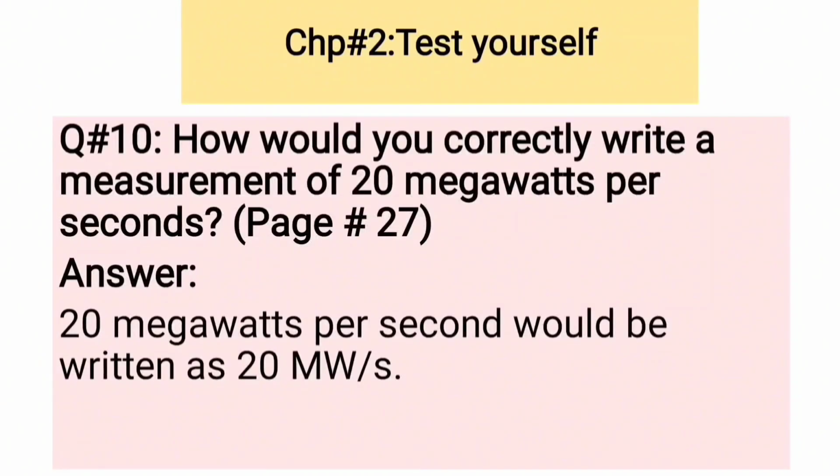How would you correctly write a measurement of 20 megawatts per second? The answer is 20 megawatts per second would be written as 20 megawatt per second, like this.